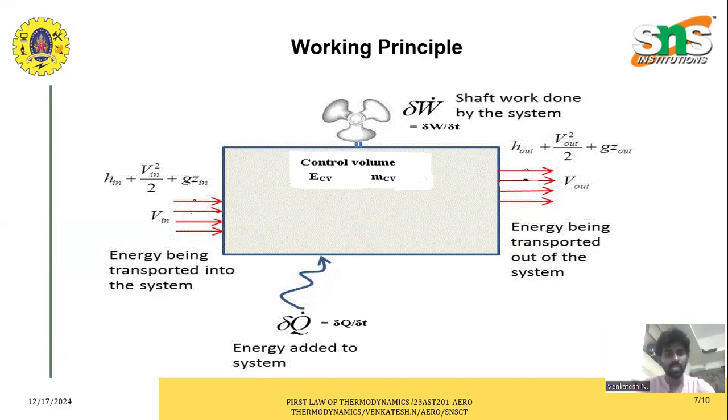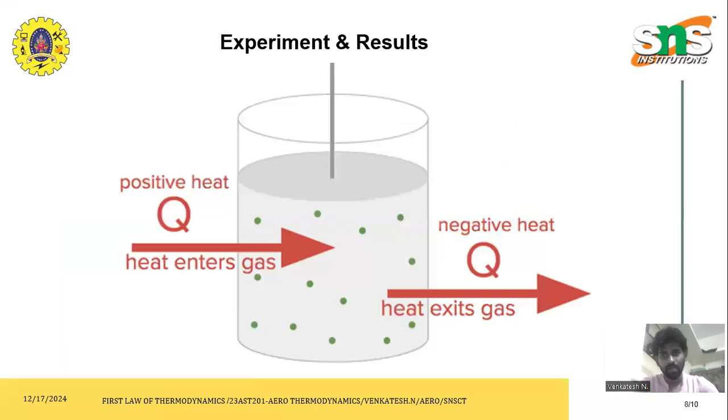The input is the energy being transferred to the system, and equally the output is energy leaving the system. The net of the section will focus on del Q equals del Q by del t, which is energy added to the system. So these are the experimental results of the first law of thermodynamics.